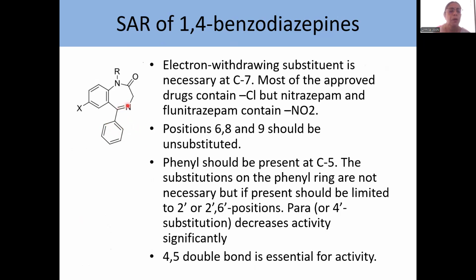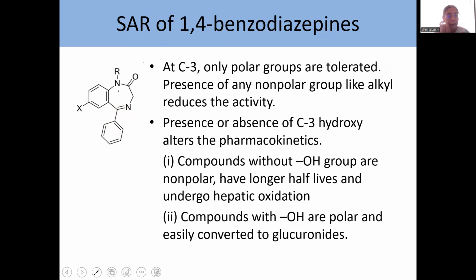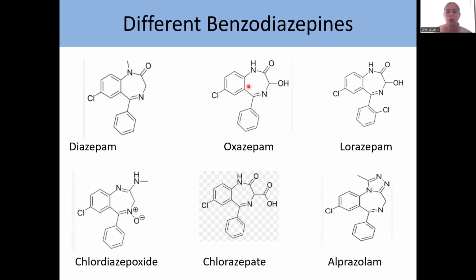Then this double bond, the 4,5 double bond, is necessary for activity. Okay. Then next point, at C3, we saw in oxazepam, lorazepam, and chlorazepate, just have a look once again at these structures.